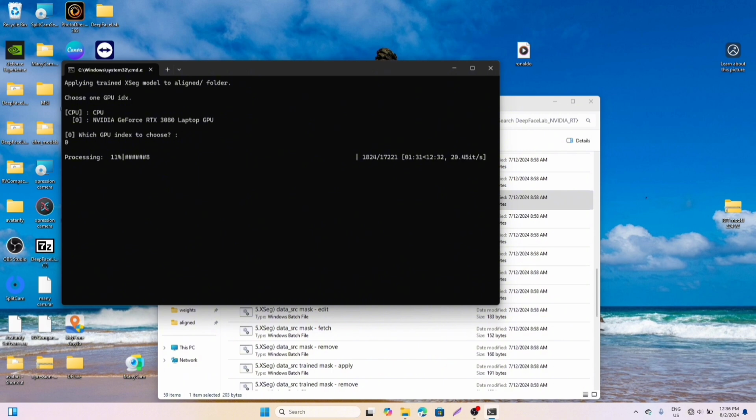So that being said, back to DeepFace Live, you can see that the data source whole face mask is now extracting your whole face. A lot of extractions is what you're going to be doing in the first stages of DeepFace Live. We've extracted the pictures from the videos. We've extracted the faces. Now we're extracting the whole face. Remember that DeepFace Live doesn't work with your whole body. It's just your face that we are working on currently. So everything we are doing is just to get every aspect of your face so that you can get all the gestures. This is literally what it's all about.